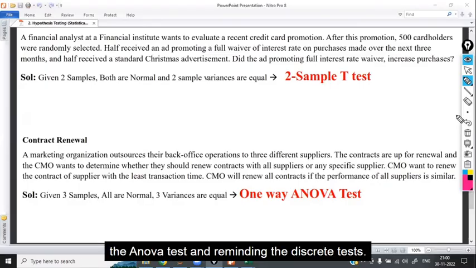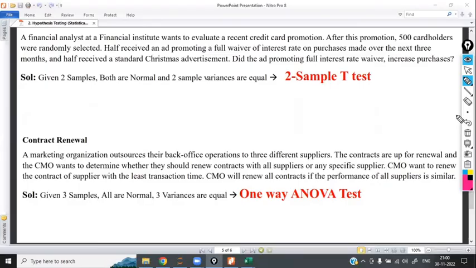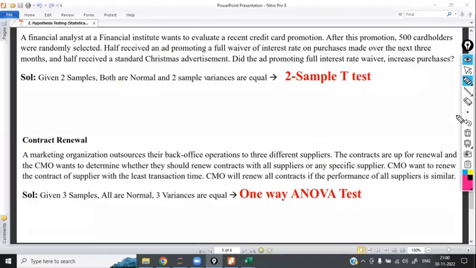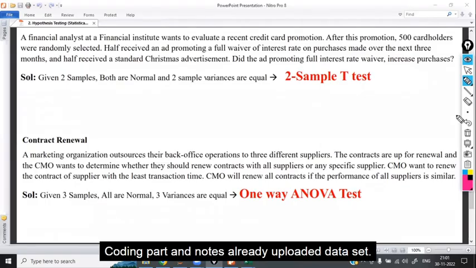Tomorrow we can continue with the ANOVA test and the remaining discrete tests. So practice whatever we have done today, and I'm going to upload the data sets. Coding part and notes are already uploaded. Data sets I will upload now.